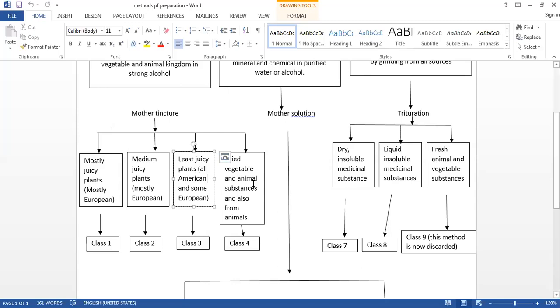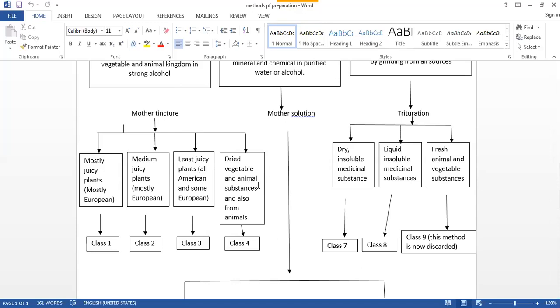The fourth is the Spigelia and the Staphysagria, because we have done this class 3 in the lab. So under which medicine it is explained, that is your second question. The fundamental rule for the class 4 is explained in the Spigelia and the Staphysagria. Again, the procedure is same. 1:5 parts, 1 part of drug substance, 5 parts of strong alcohol. Why are we adding more amount of strong alcohol? Because it is the dried part, or it is dried vegetable or the animal kingdom.